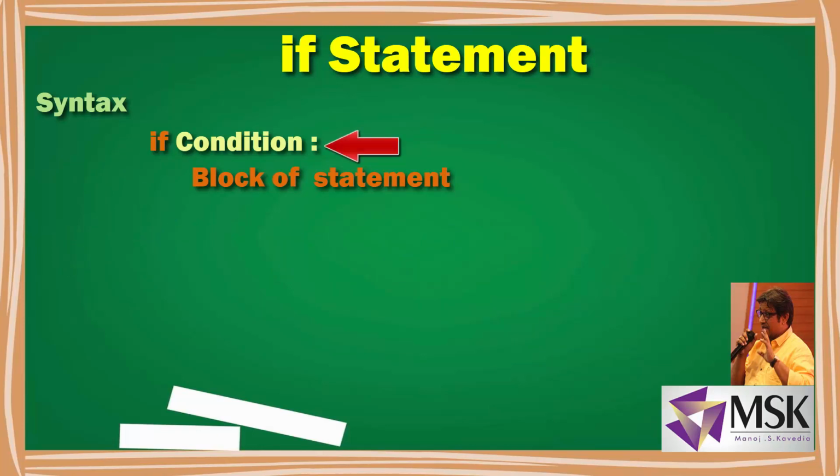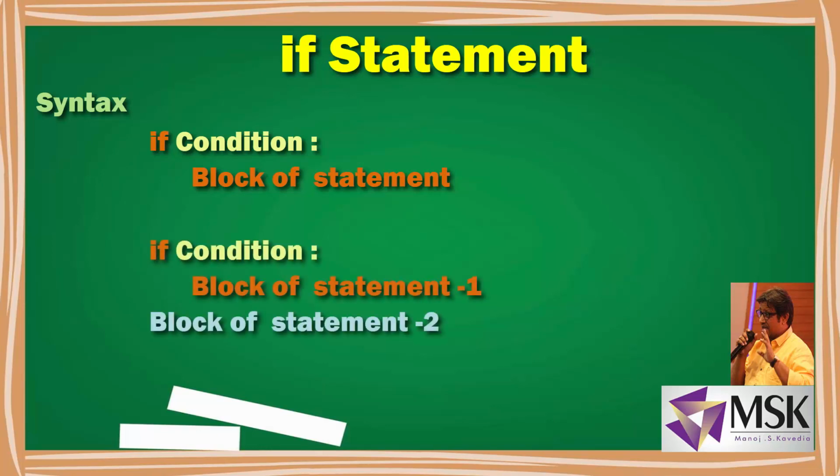It is written as if condition, then indentation, then the statement to be executed if the condition is true. And now if I continue with the normal statement, that is my statement number 2. The example is if condition, statement 1, and then statement 2. If the condition is true, statement 1 will be executed and then the flow will come to statement 2. But if the condition is false, it will directly come to statement 2. Irrespective of the condition, whether true or false, statement 2 will be executed.